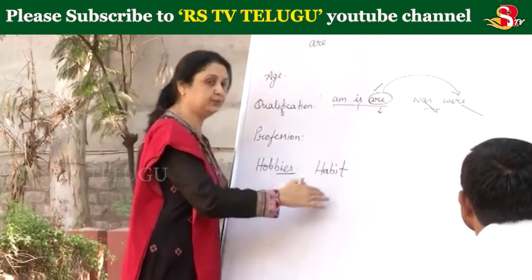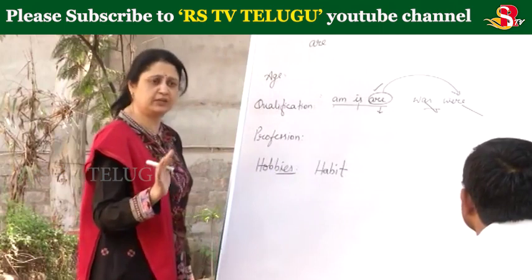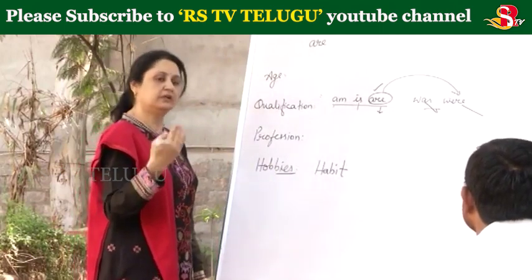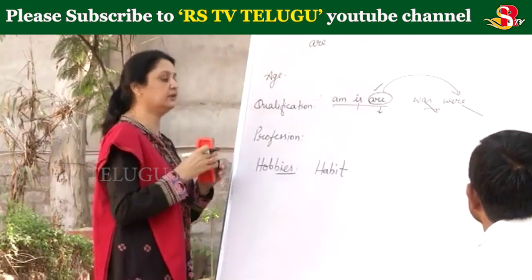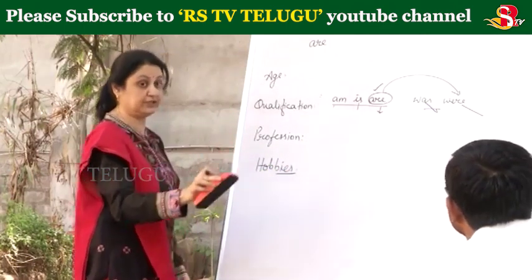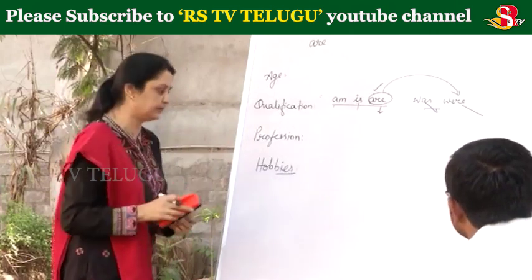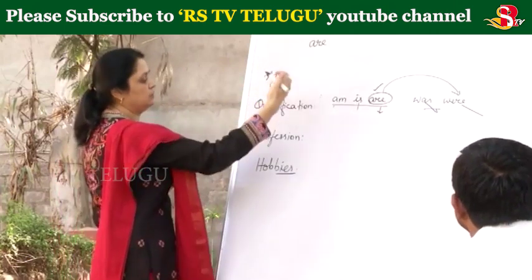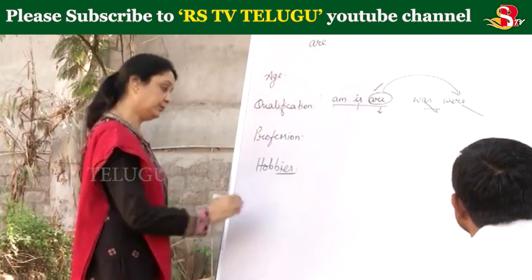So all these which we do regularly have no fixed time. It is not when we are free or when we are busy. It is a habit, we do it. So such things are habits. Then these are only the hobbies. In free time, when you are free, then you do it. So name, age, qualification, profession, hobbies.